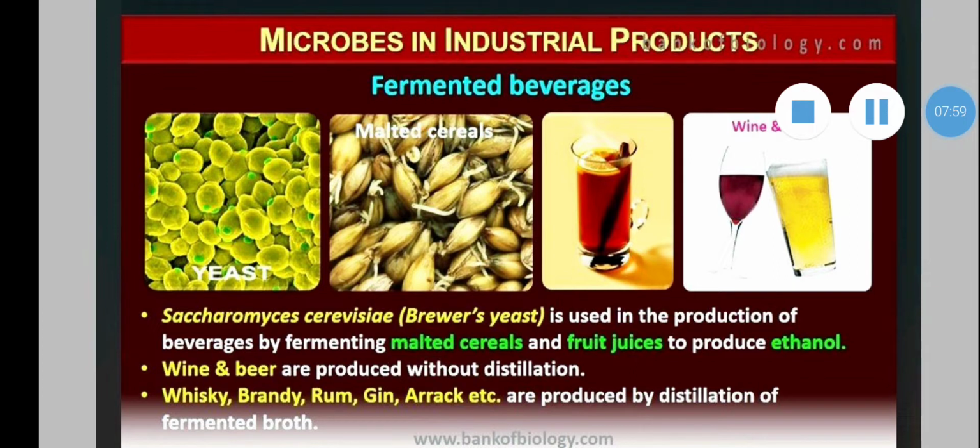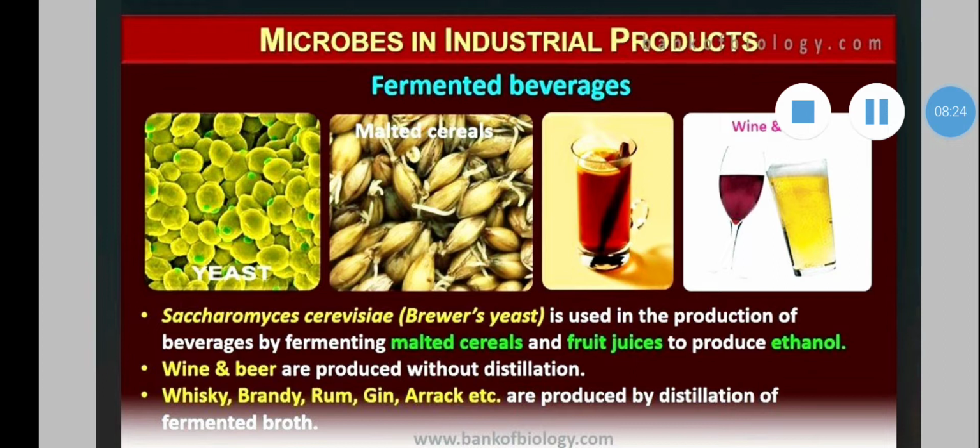Saccharomyces cerevisiae is used in the production of beverages by fermenting malted cereals and fruit juices to produce ethanol or ethyl alcohol. Wine and beer are produced without distillation. Whiskey, brandy, rum, gin, arak, etc. are produced by distillation of fermented broth.